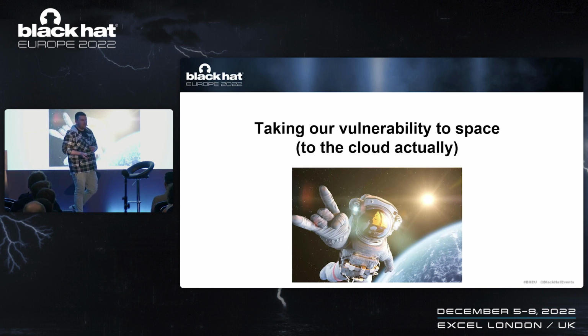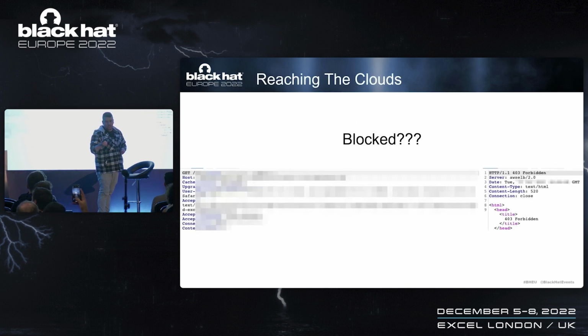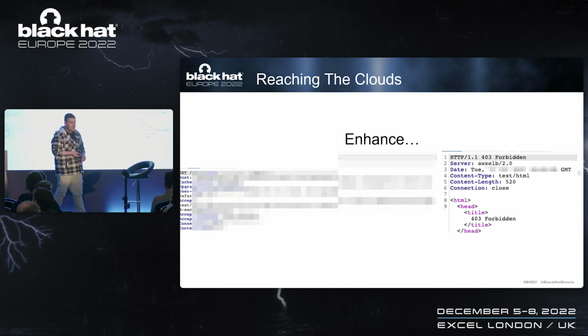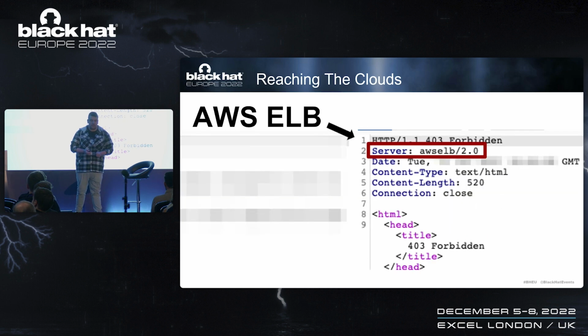So we tried to take this vulnerability to the cloud, and we were blocked. I kind of spoiled it at the beginning, but we were blocked. You see, our request returned 403. And after a few minutes of complete shock, when we didn't know what to do with ourselves, we noticed this cute thing in the response. And this header, server: AWS CLB, is what triggered our entire research.